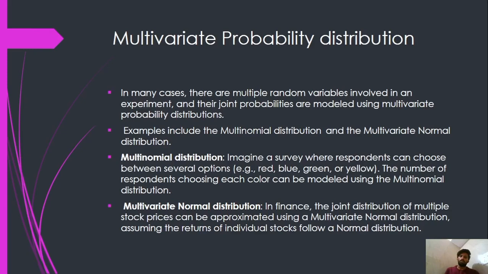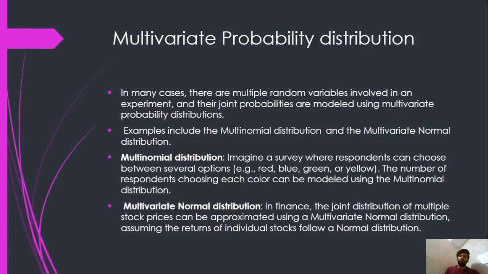Let's discuss what the multinomial distribution is. Imagine a survey where respondents can choose between several options, for example red, blue, green or yellow. The number of respondents choosing each color can be modeled using the multinomial distribution.